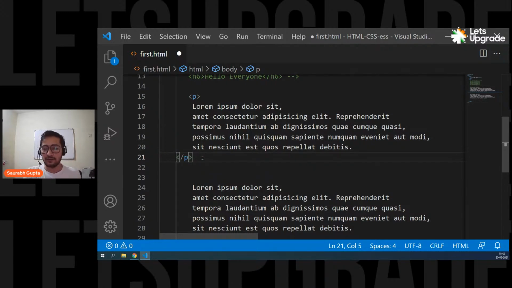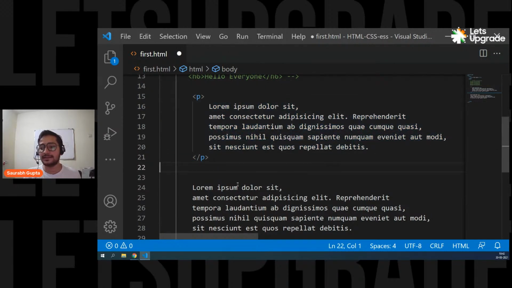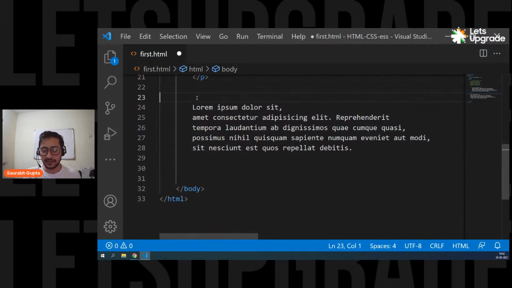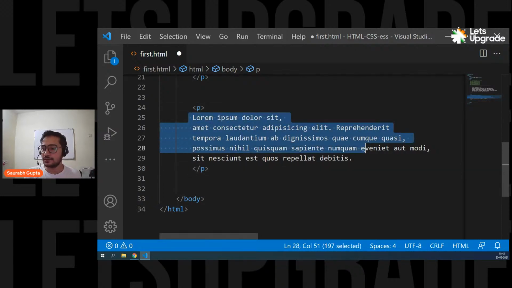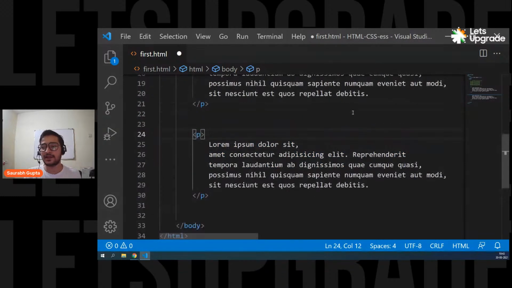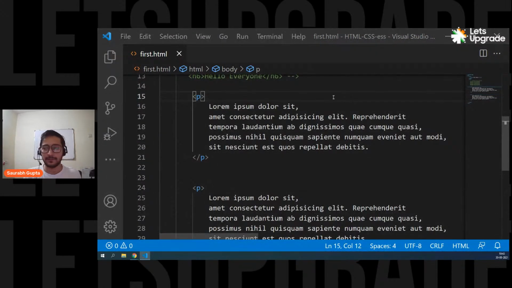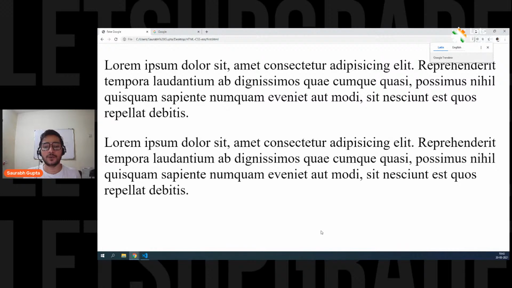Okay, so now just put this text ahead, and let's see. That's it. Let's put this paragraph also. So let's just simply open it, close it at the end. Okay, and simply move it a little ahead so that my code looks good, and that's it. Save it, and let's see. Here we go. Now they get treated like two simple paragraphs. So that's how your paragraph tag works.